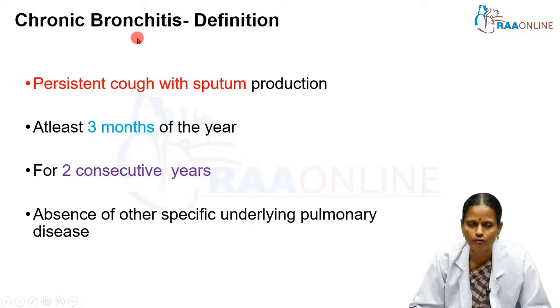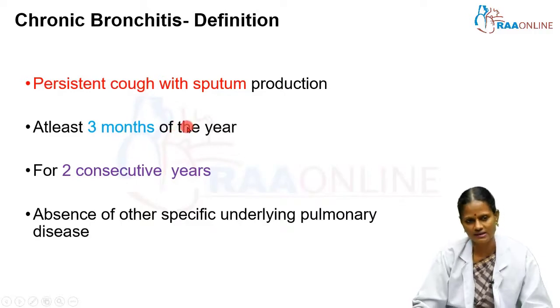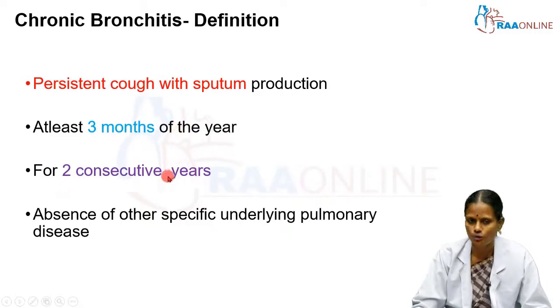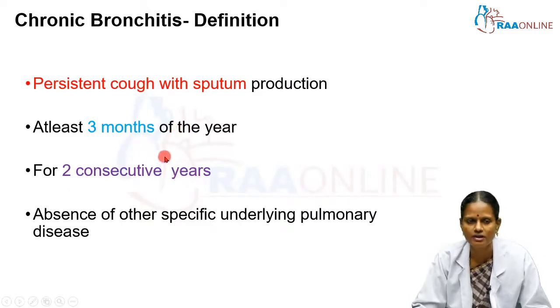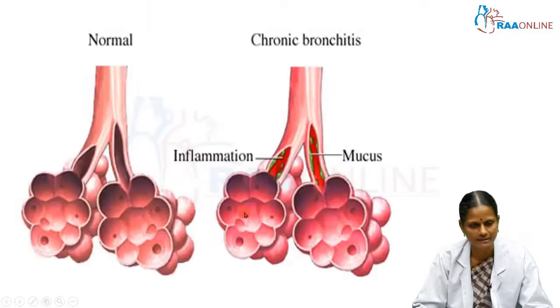The definition of chronic bronchitis is very classical, as in our case. Persistent cough with sputum production at least 3 months of the year for 2 consecutive years. That is the definition of chronic bronchitis: persistent cough with expectoration for at least 3 months of the year for 2 consecutive years in the absence of other specific underlying pulmonary diseases.